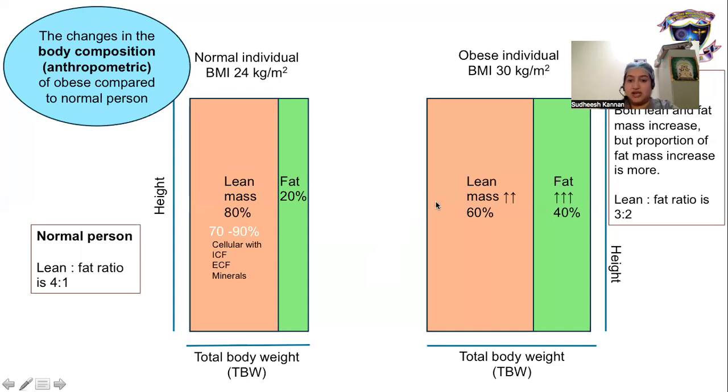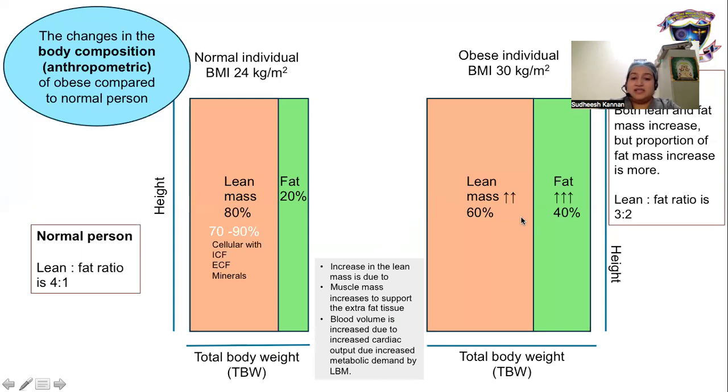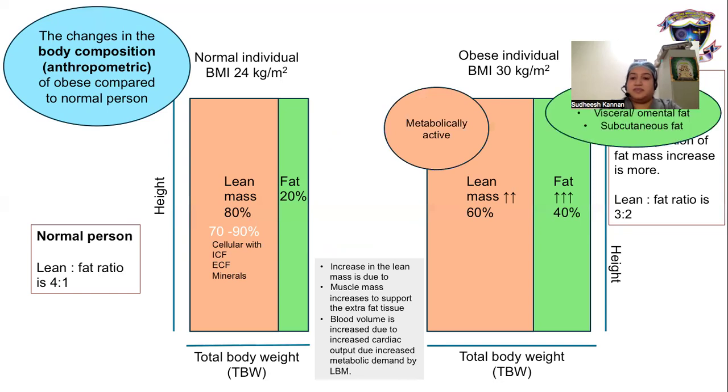Whereas in an obese individual, there is an increase in the lean mass and also an increase in the fat tissue. However, the proportion of the increase in the fat mass is more than that of the lean mass. The lean mass is increased in obese because the muscle mass also increases to support the extra fat tissue, and the blood volume is increased due to increased cardiac output due to increased metabolic demand by the lean body mass because it is metabolically active, whereas fat is metabolically inactive, especially the visceral or omental fat when compared to subcutaneous fat.